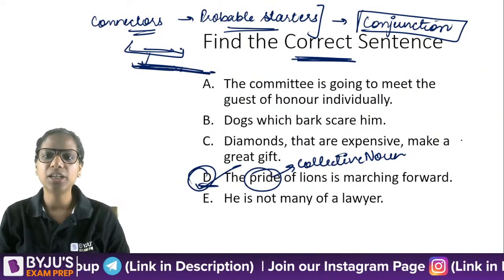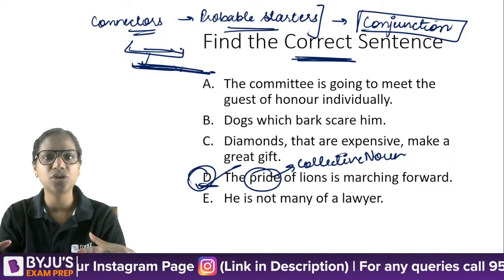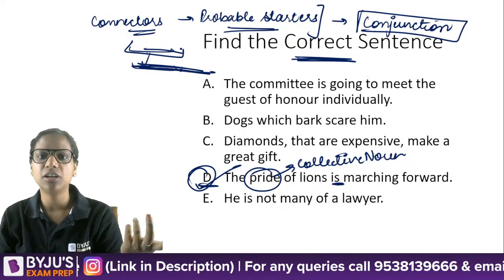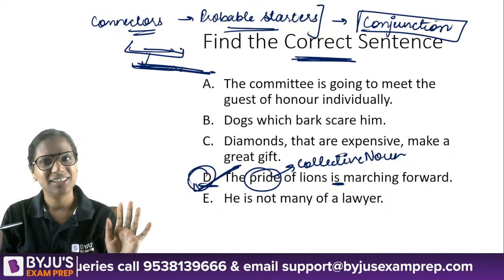So here, if you look at it, the pride of lions is marching forward as a group. There is no disagreement. There is no focus on individual members. So it has to be singular. This is the correct sentence here. All the other four are incorrect, right?